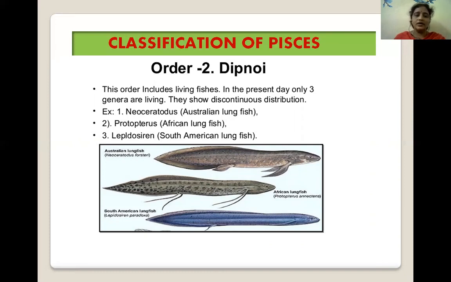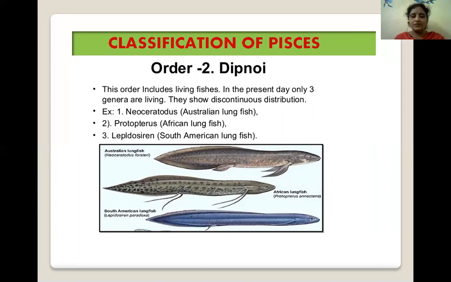The next important order is the Dipnoi. This order includes living fishes. In the present day only three genera are living. They show discontinuous distribution. Example one is Neoceratodus, the common name is the Australian lungfish. Next, Protopterus. Its common name is African lungfish. Lepidosiren. Its common name is South American lungfish.